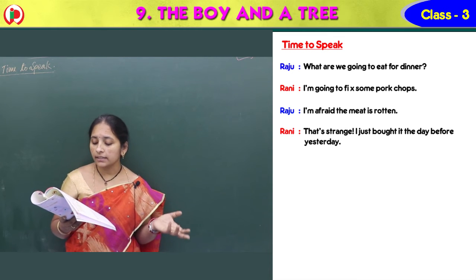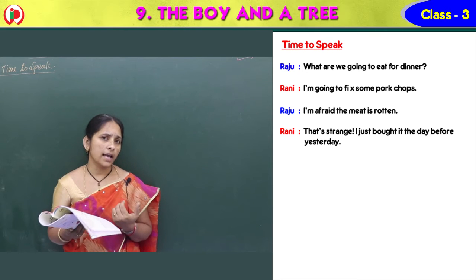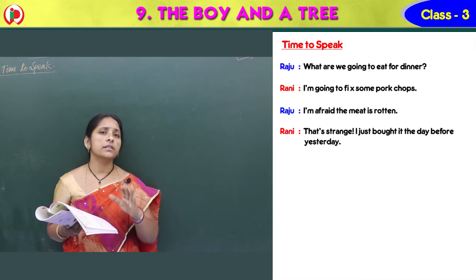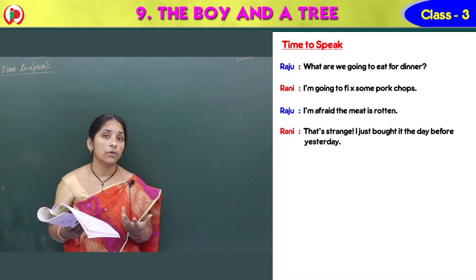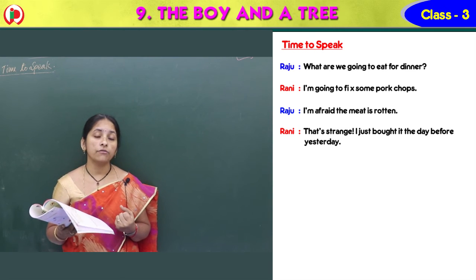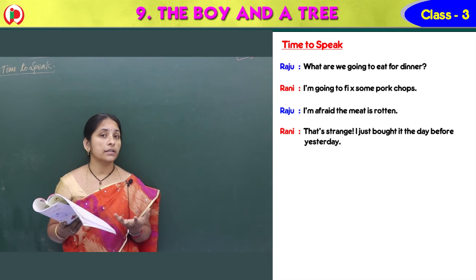And Raju says, that's strange. I just bought it the day before yesterday. So it's a strange thing. Why do you talk like that? I bought it just the day before yesterday. Day before yesterday means 2 days ago. But is it good to eat that kind of meat? Fruits we can eat. But this meat which is cut, can we eat?